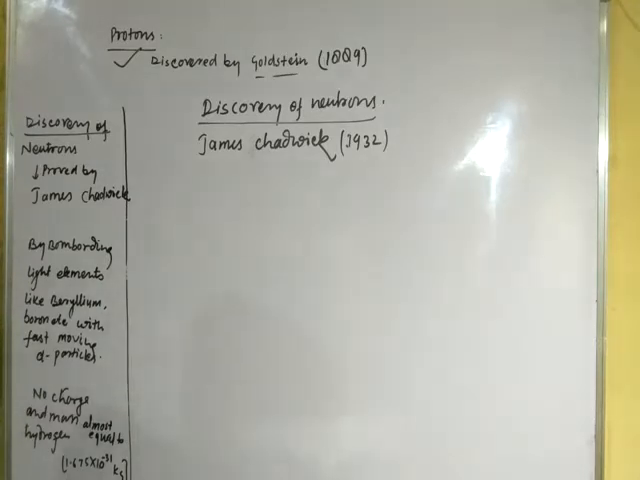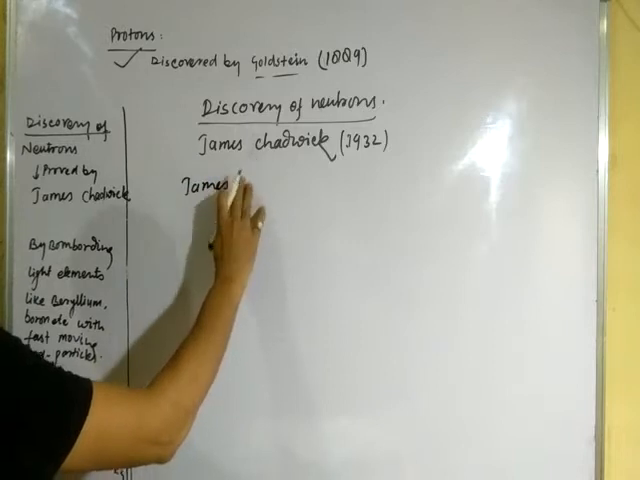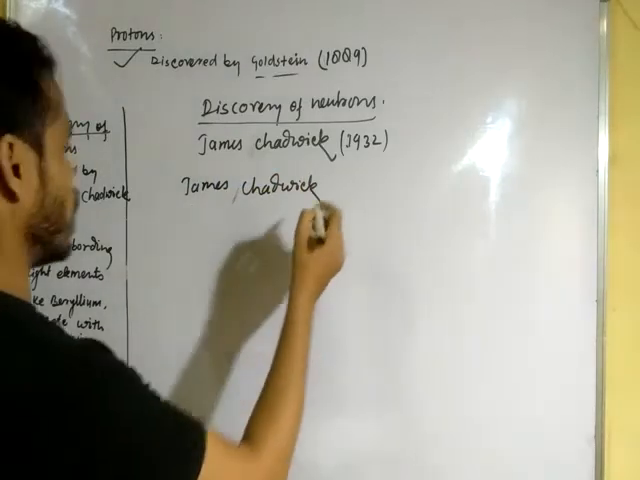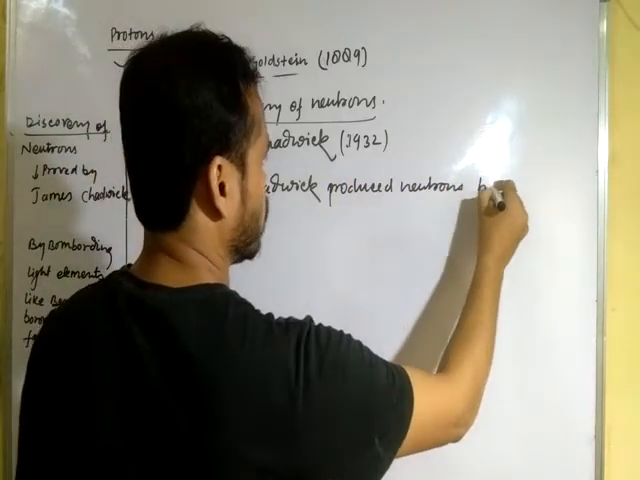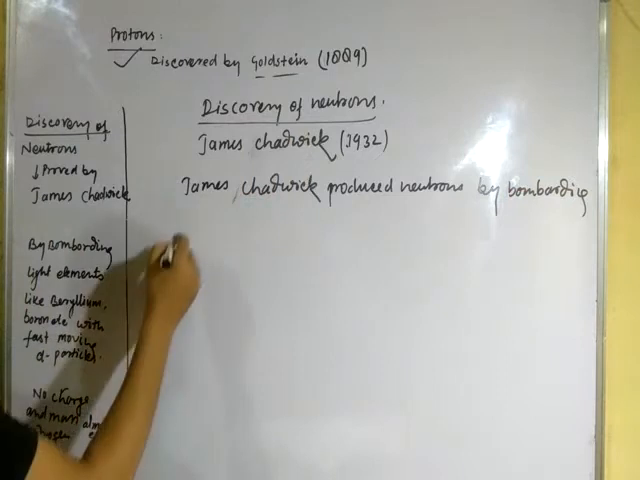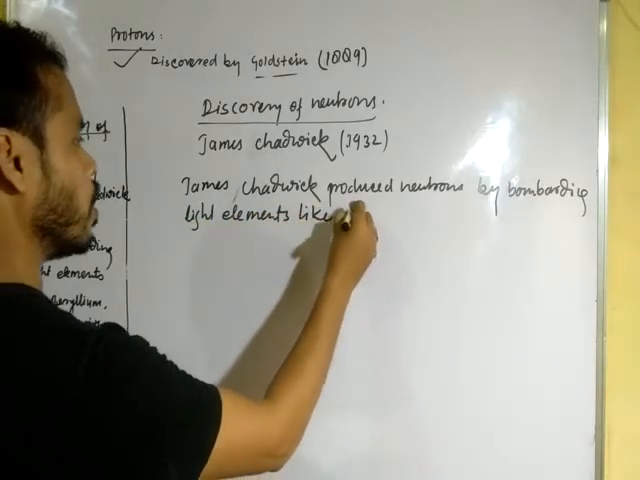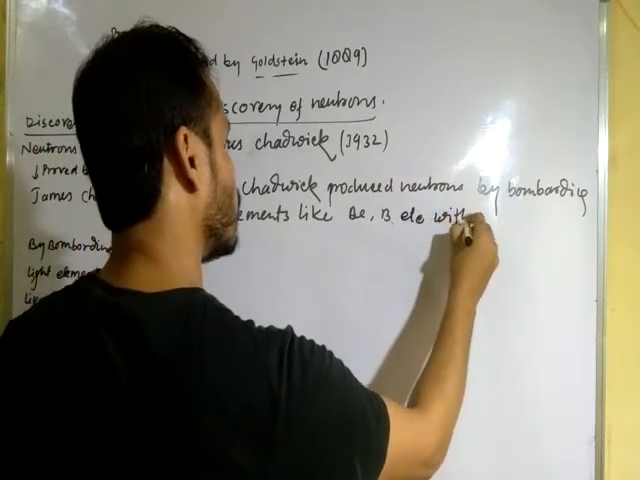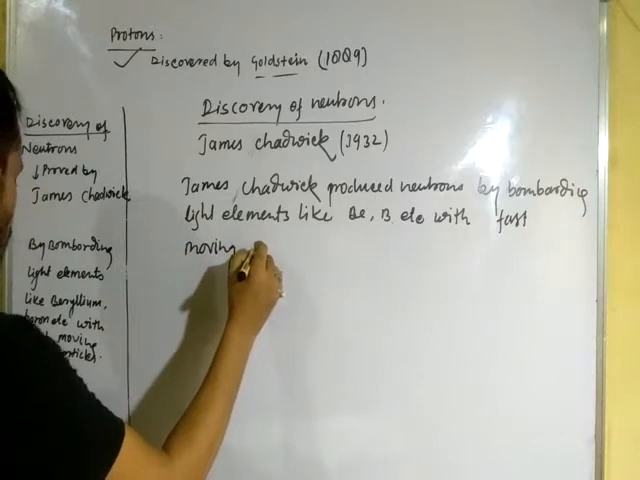Now James Chadwick produced neutrons by bombarding light elements like beryllium, boron, etc. with fast moving alpha particles.